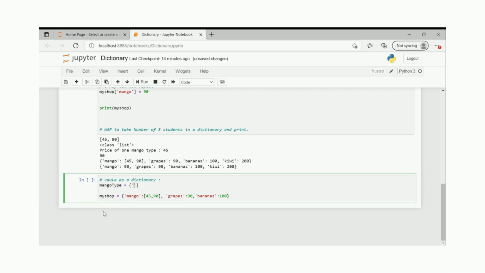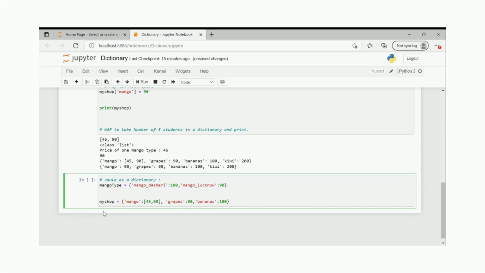So let's say I write mango the sherry, and then I put the price as 100. Then we say mango Lucknow, and I say it is 90. Okay, this is mango type.